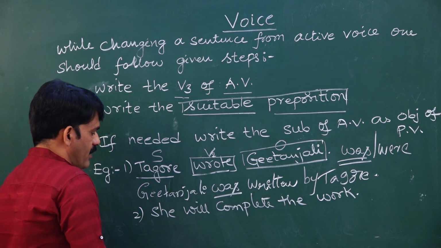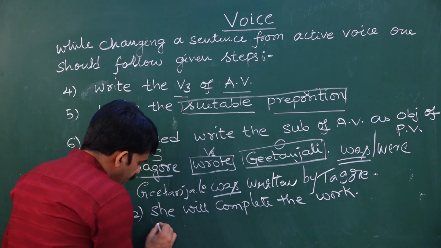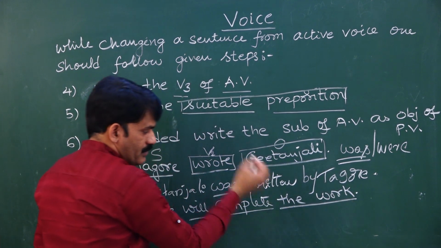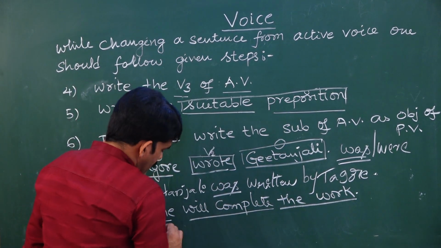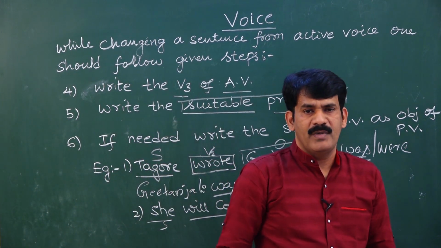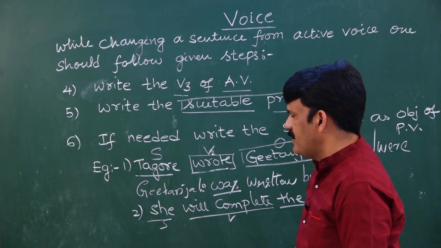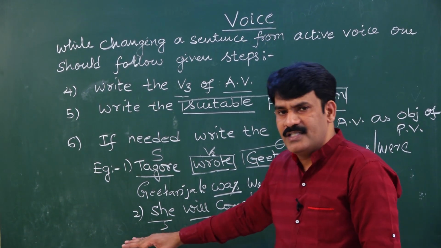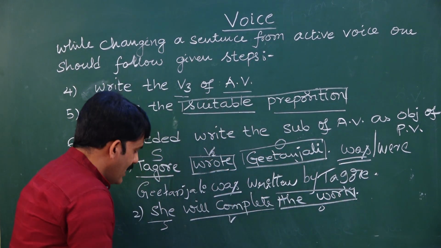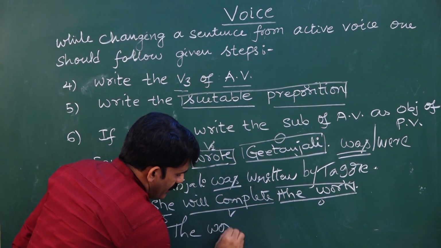Second one, let us see the second one. She will complete the work. So the first step is identifying the subject, identifying the verb and identifying the object. So now subject, verb, object. Once after I identify subject, verb and object, what is my second step? My second step is I need to write the object of active voice as the subject of passive voice. What is the object here? The work. So let me take the work as the subject of passive voice. Now I have taken the work.